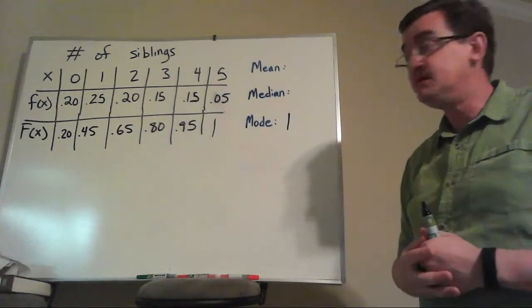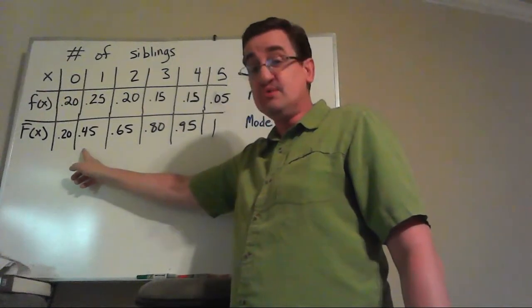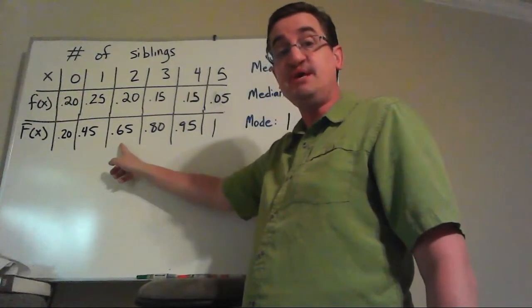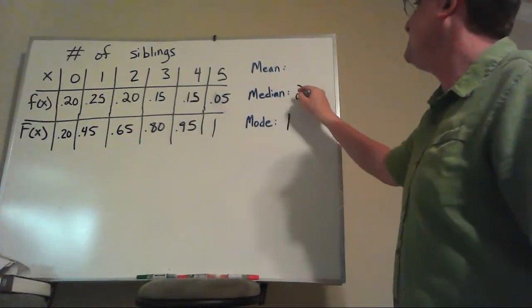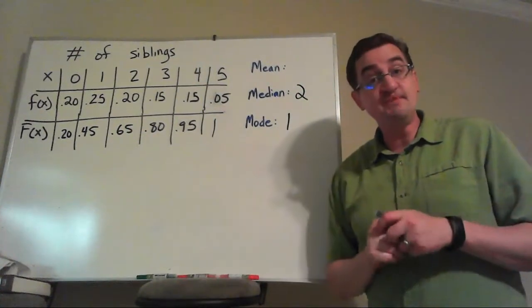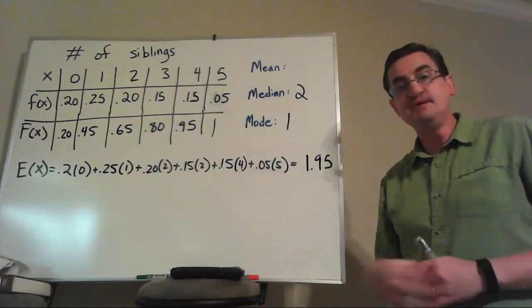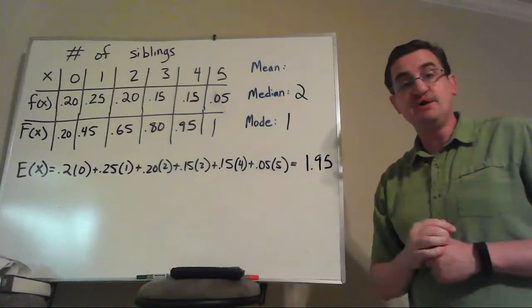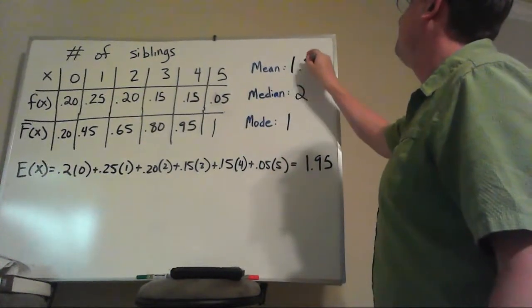What about median? Well, here at 0, we're not up to 50%. Here at 1, we're not up to 50%. It's not till we get here at 2 that finally we've passed into 50%. So our median is 2. For the mean, let's find the expected value by taking each of the probabilities times that value of x, and we get 1.95 as our mean.